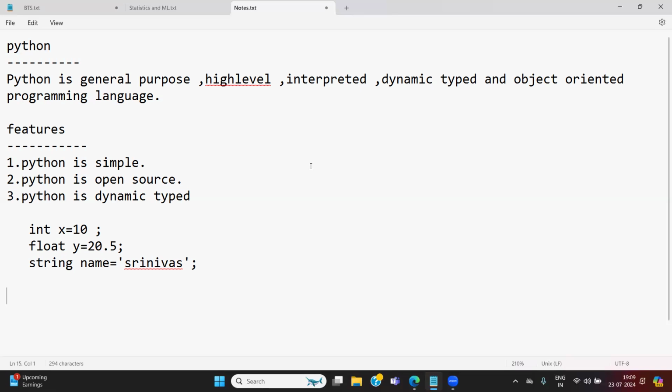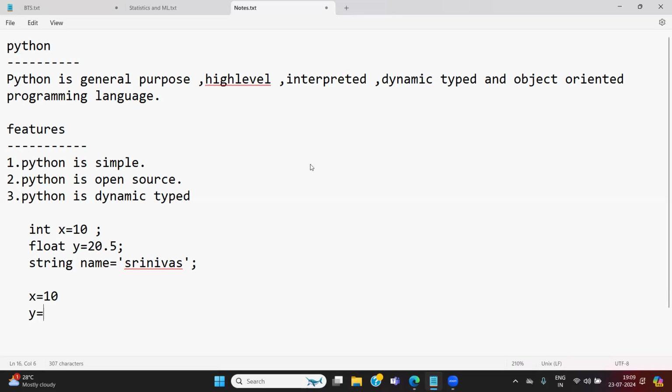Python is dynamic typed. Dynamic type means I no need to declare the type of the variable, and no semicolons also. No need to provide a semicolon, no need to provide a data type. Just like that, x is equal to 10. Automatically, x is of type integer. Why? Because the value is an integer. The value is tea, automatically this cup is a tea cup. Dynamic typed: based on the value, the type is automatically assigned.